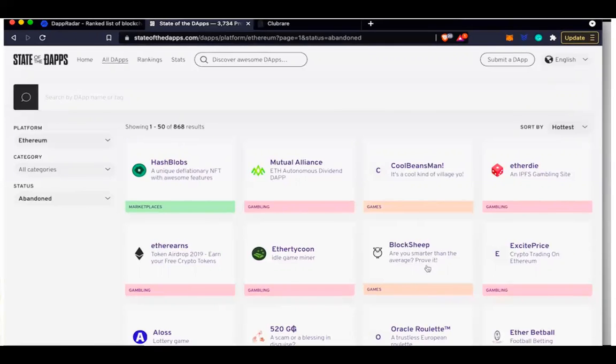Even though the website is no longer in existence, in the background the decentralized application will still run.